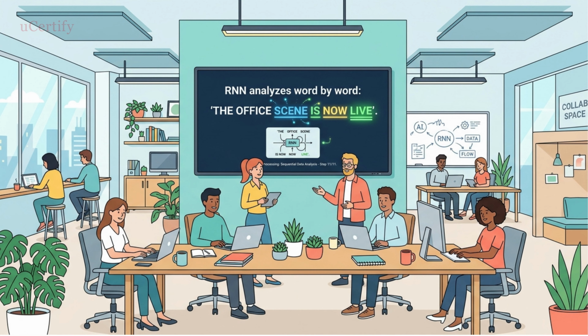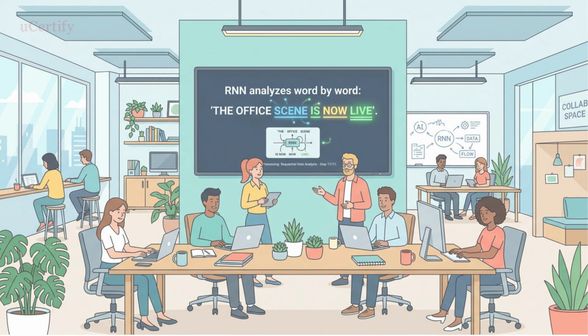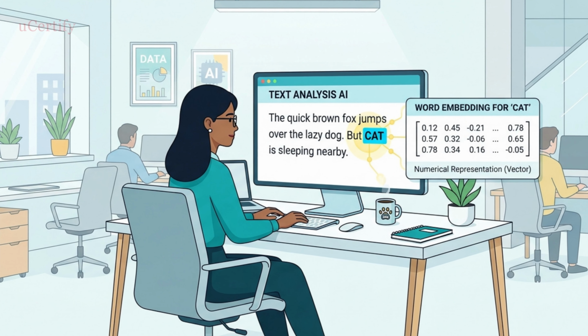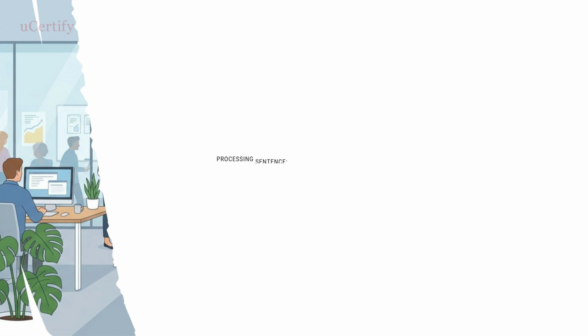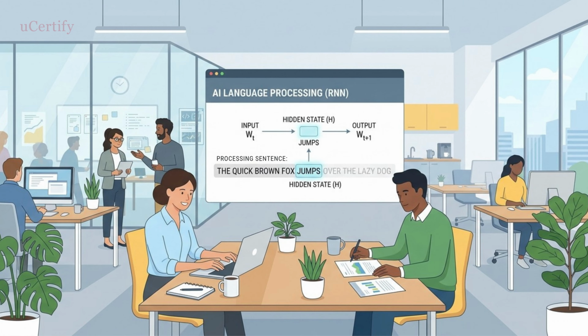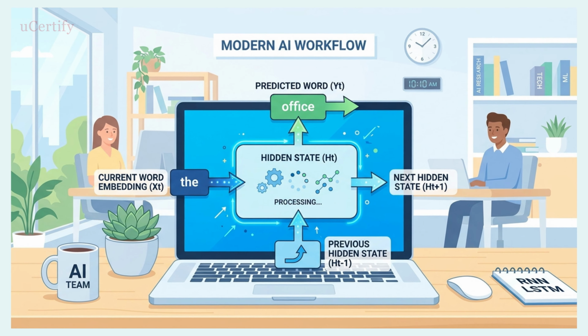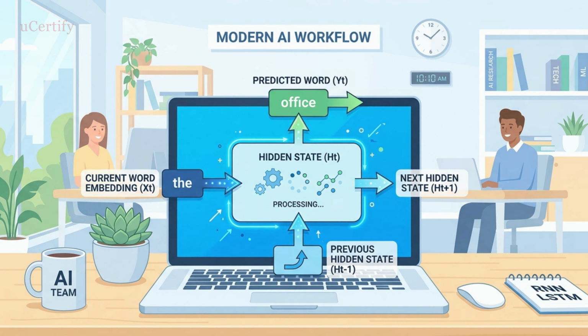They read sentences one word at a time, understanding the order. Each word becomes a numerical vector, capturing its meaning. The hidden state remembers the context from previous words. Each new word updates the hidden state with new context.